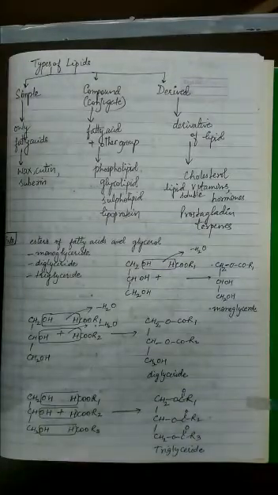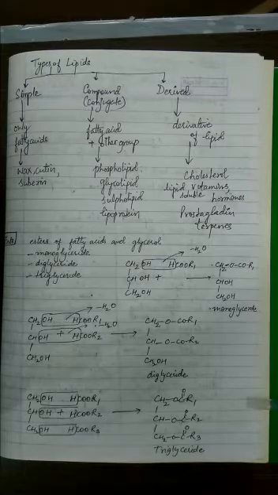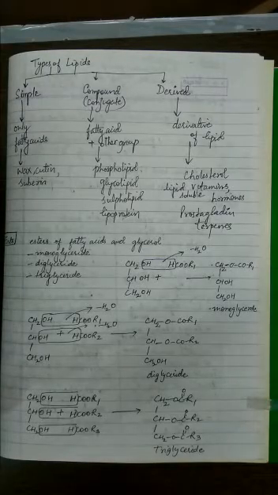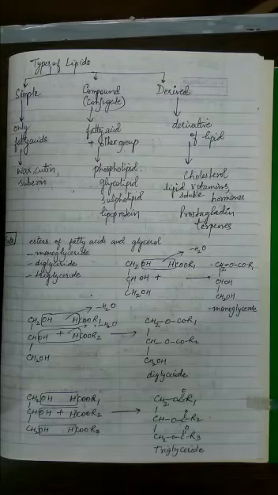So this brings us to the next topic, and that is the types of lipids. Lipids are of three types: simple, compound and derived types. Now what are simple lipids? Those lipids which are only made up of fatty acids and do not have anything else apart from fatty acids. That means they are purely made up of fatty acids, and are called simple lipids.